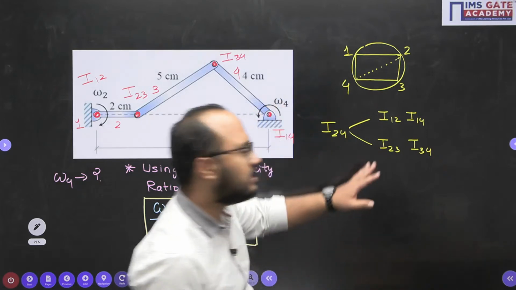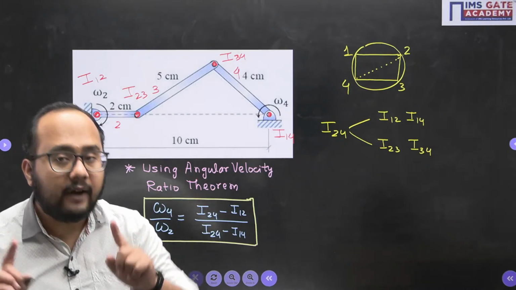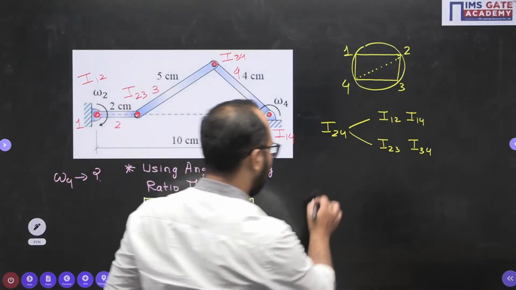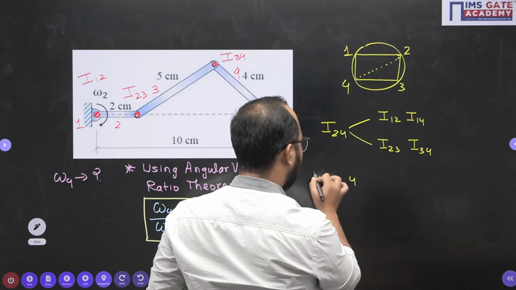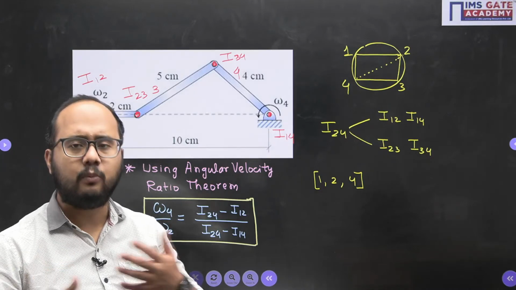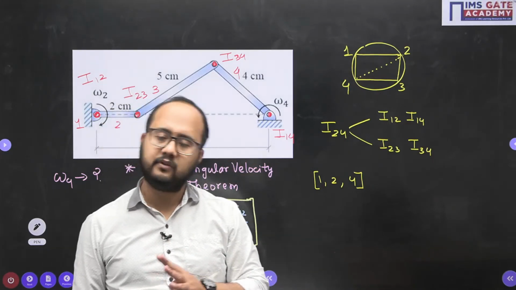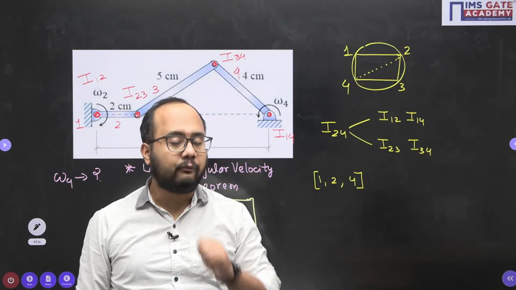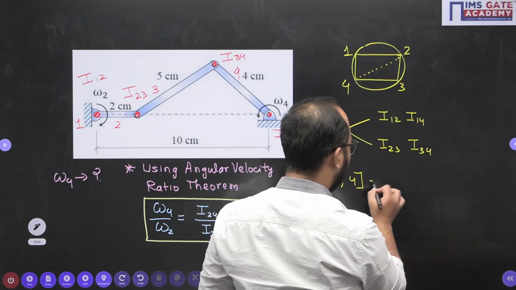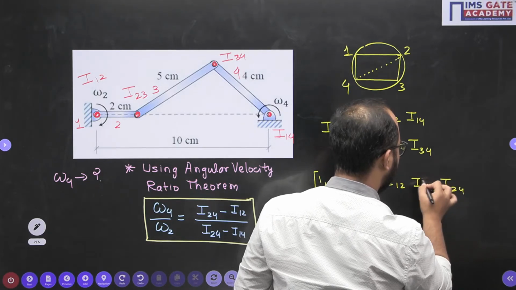Now you will say, sir, what is the logic behind this trick? Kennedy's theorem. Yes, absolutely, Kennedy's theorem. If I consider the links 1, 2 and 4, try to understand. Because 1, 2, 4 are having relative motion with respect to each other, definitely their I centers will be in a straight line. So the I centers for 1, 2, 4 are I12, I14 and I24. These are the three I centers you will have.